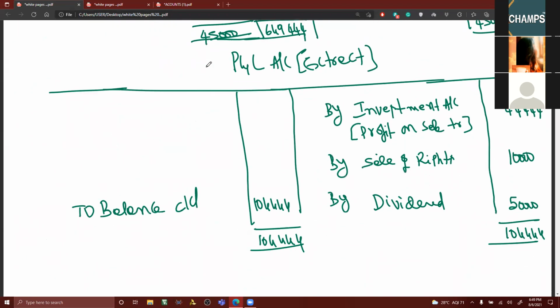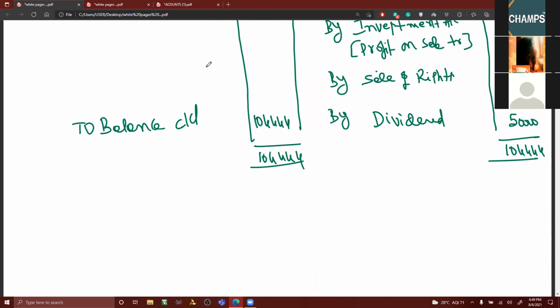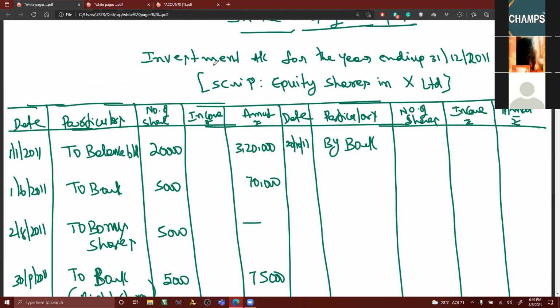Previously he was asking about the P&L account, where the sale of rights was shown. I told you the custom or precedent set by the material is that renouncement of right is credited to profit and loss account. So what we are doing is that the renouncement of rights we are not showing, we just made a statement there.